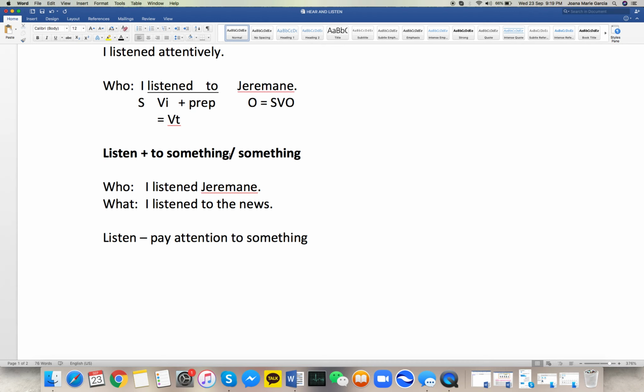So I hope it helps. For tomorrow's lesson, we're going to focus more on the verb hear with other prepositions connected to it, like hear about and others. For now, that will be all. I hope this helps. I'm going to post this for the one who asked the question this morning, so that he or she can also know the answer.